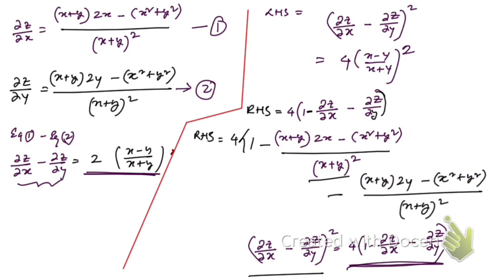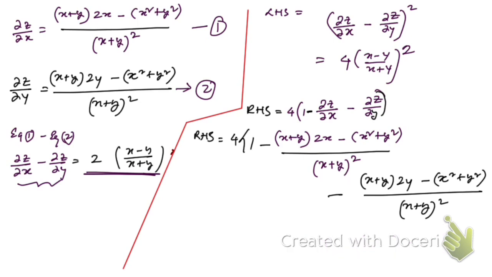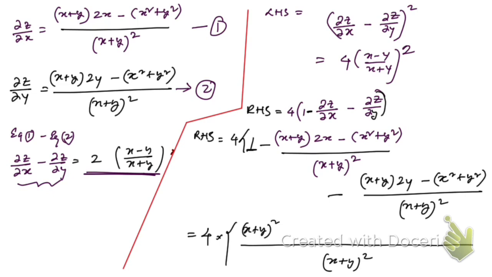So now you can take this LCM, right? Let me cut this one. If you take LCM, then what you're going to get is 4 into (x plus y) whole square, then if you multiply with this 1, you're going to get (x plus y) whole square minus, after taking the LCM, this minus will be plus, (x plus y) twice x plus x square plus y square.